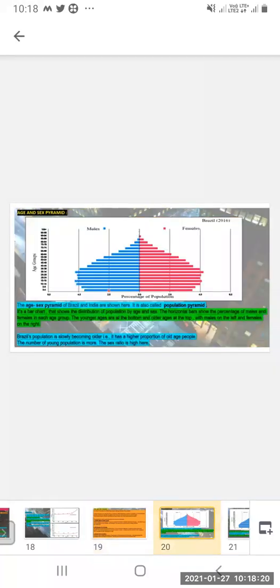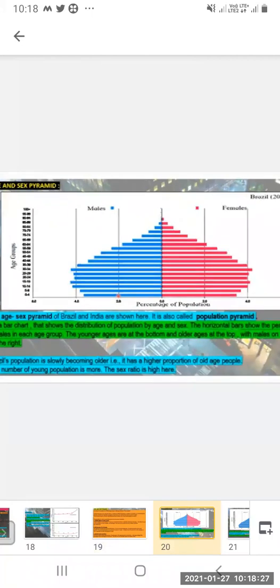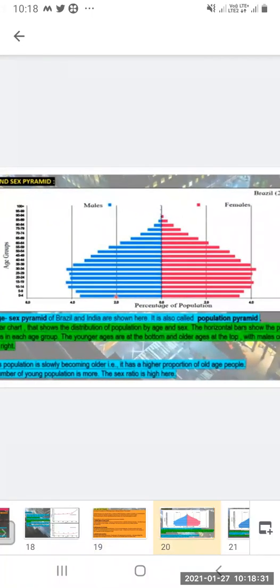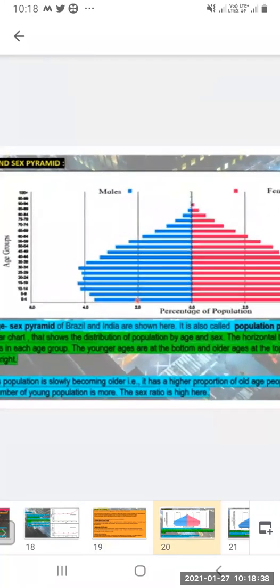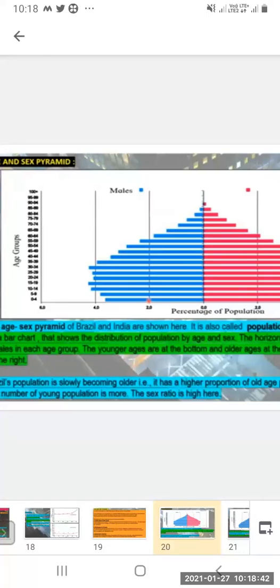Now, in this, you can see the age and sex pyramid. Towards the left, age groups are given: 0 to 4, then 5 to 9, 10 to 14, 15 to 19, 20 to 24, 25 to 29.